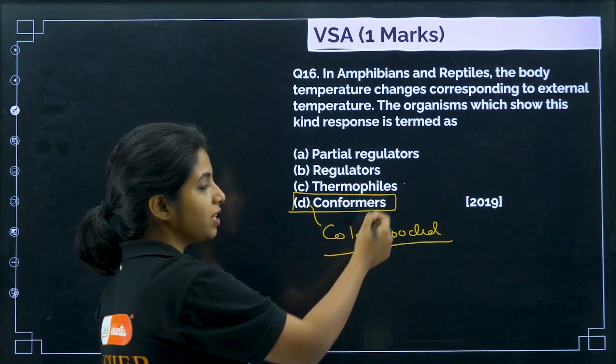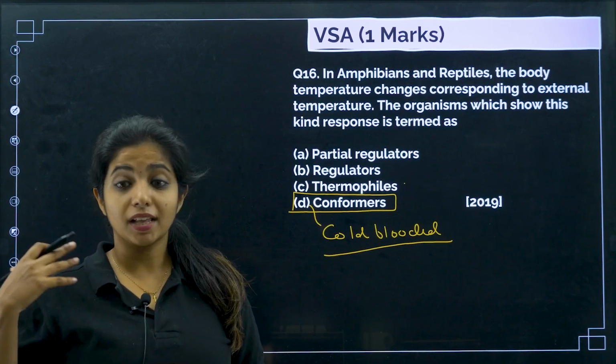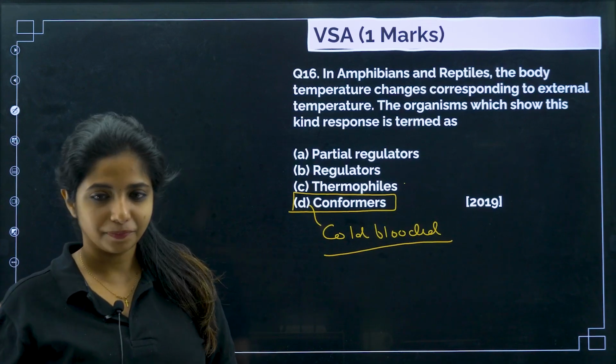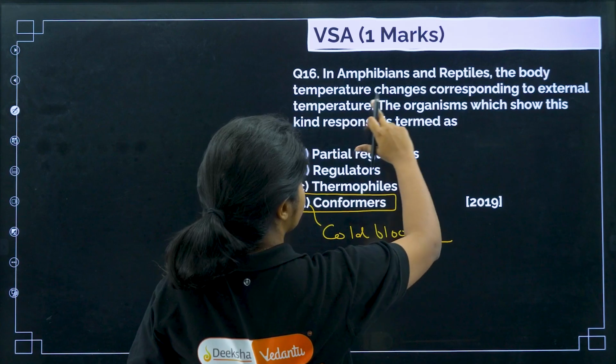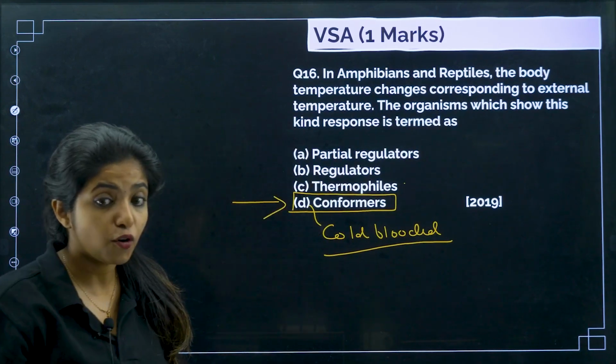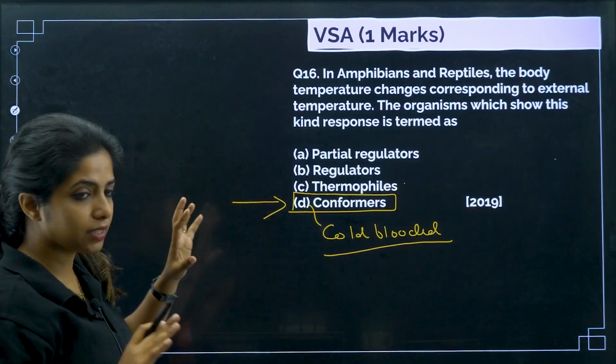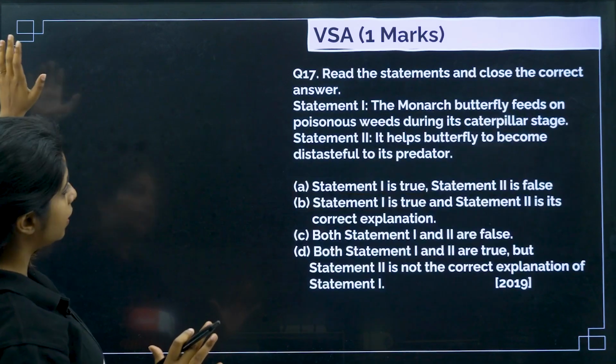Now, what do you mean by thermophiles? Thermophiles are the ones that are able to adapt even at high temperatures. It has nothing to do with the question, but still they have kept it. So, in amphibians and reptiles, the body temperature changes according to the external temperature. That means they are conformers. Regulators as in someone who can regulate. You can remember like that, like us.